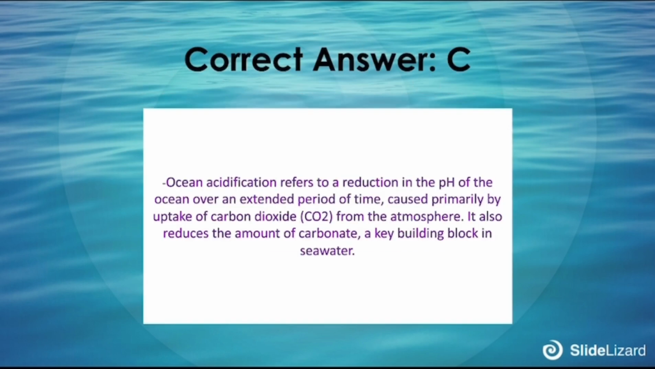The correct answer is C. Ocean acidification refers to a reduction in the pH of the ocean over an extended period of time, caused primarily by uptaking of carbon dioxide from the atmosphere. It also reduces the amount of carbonate, a key building block in seawater.